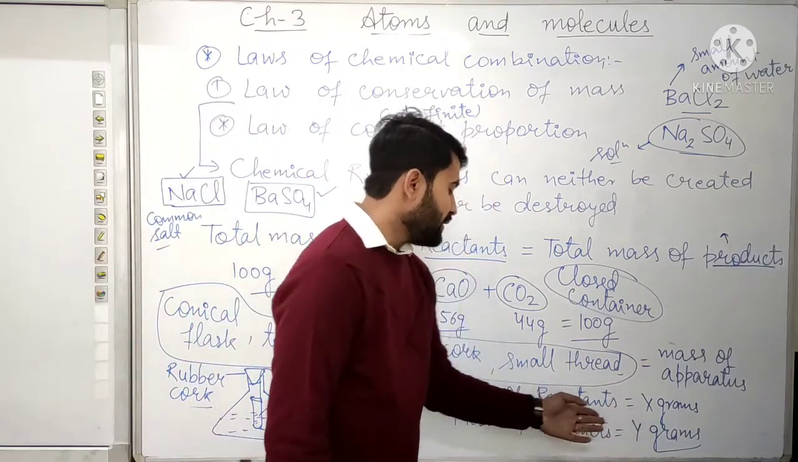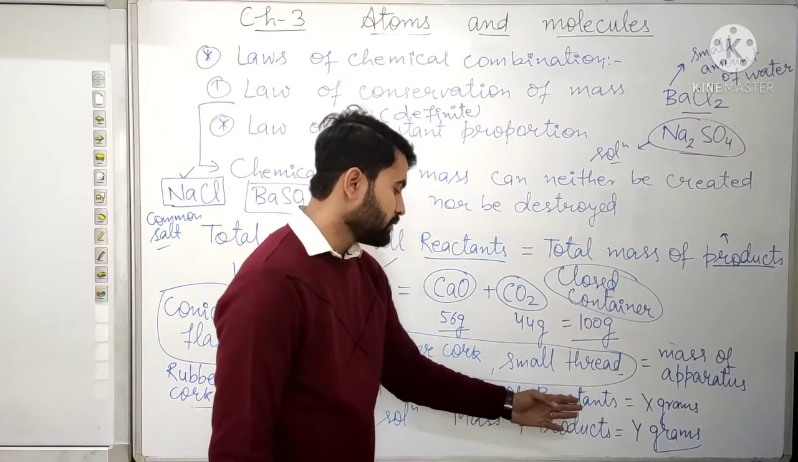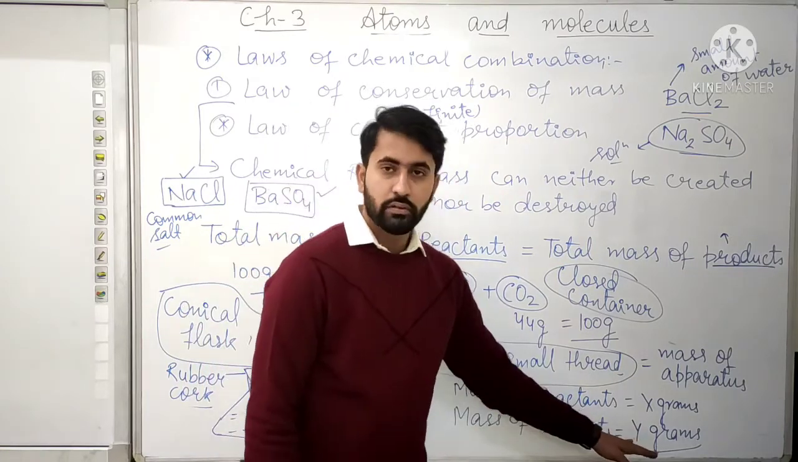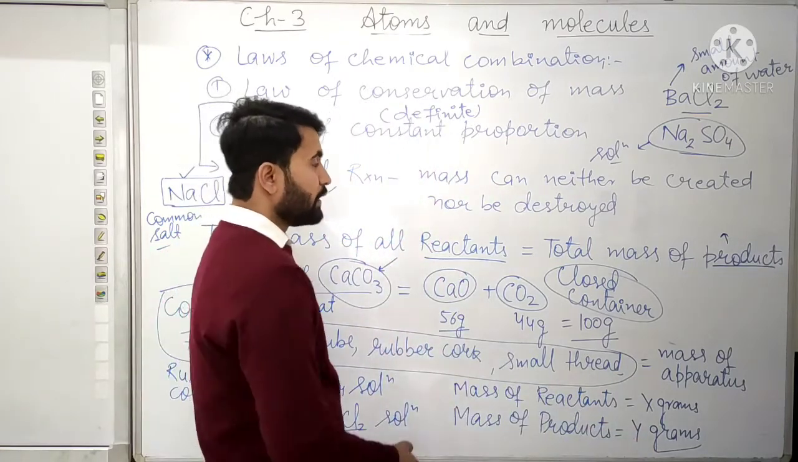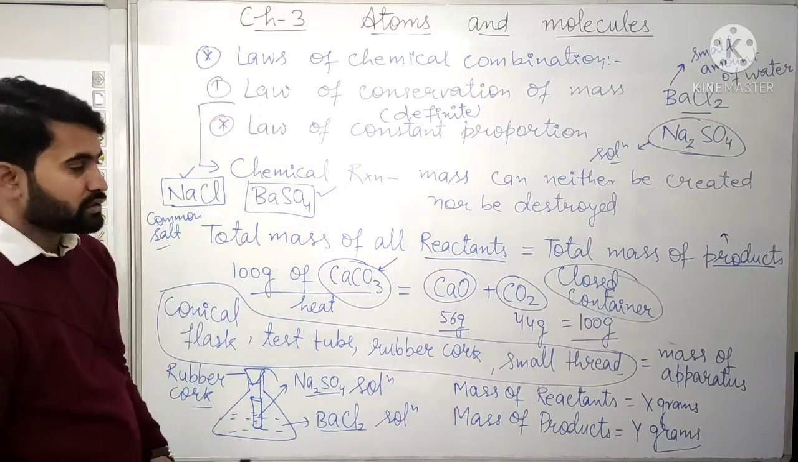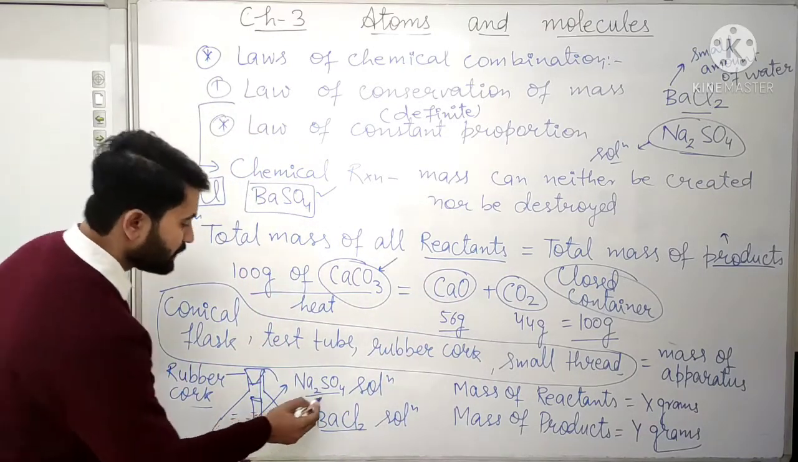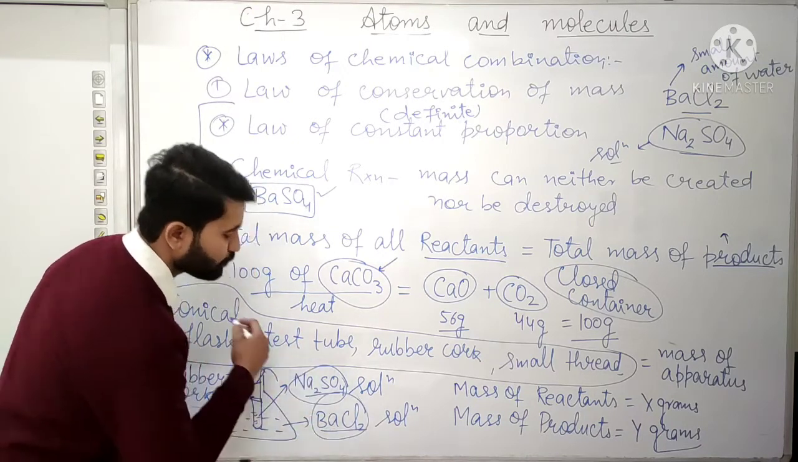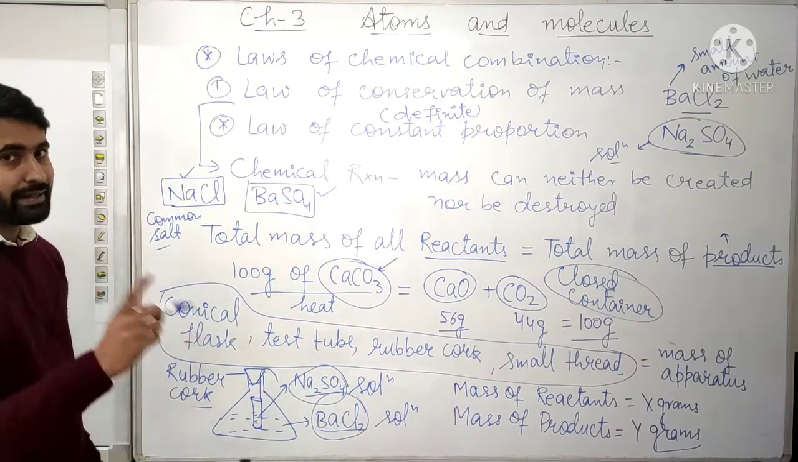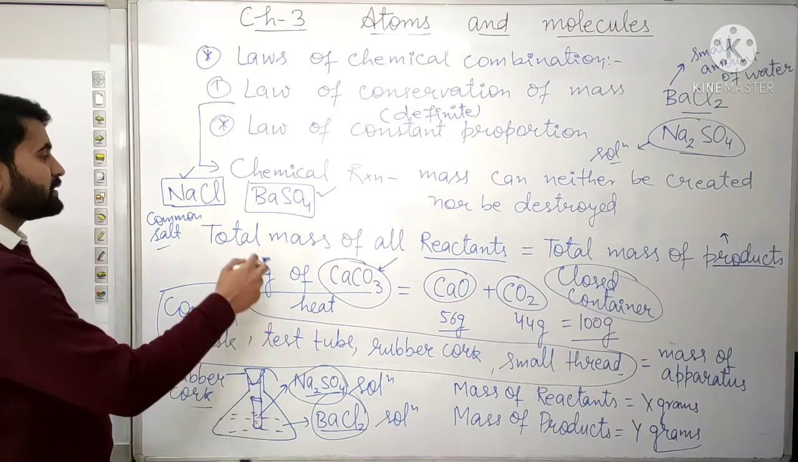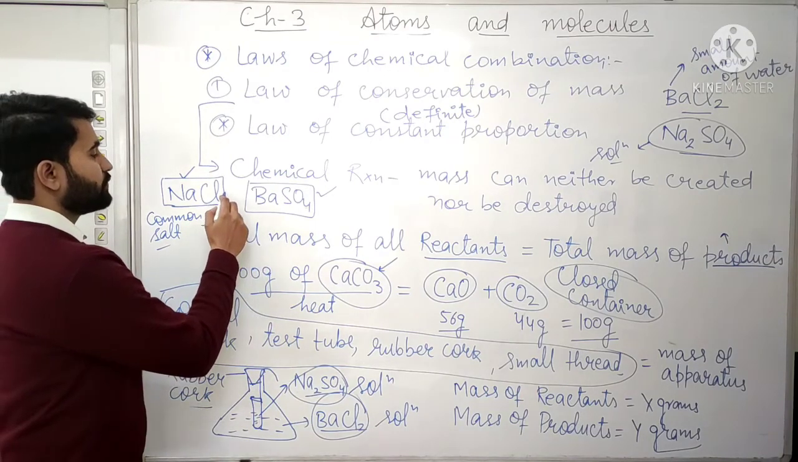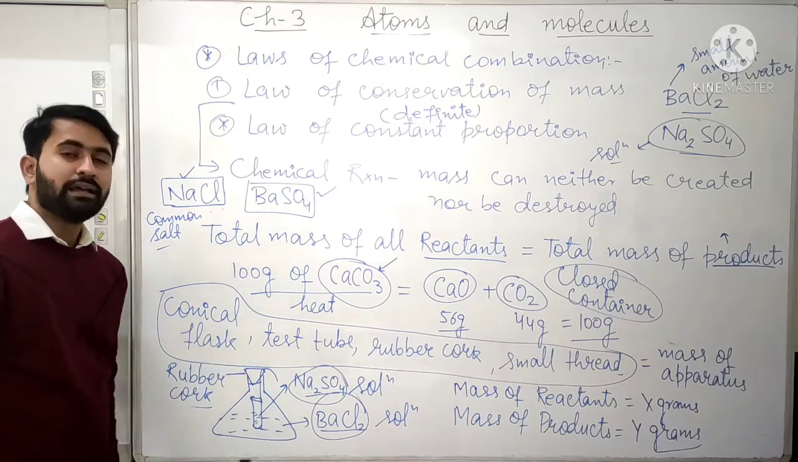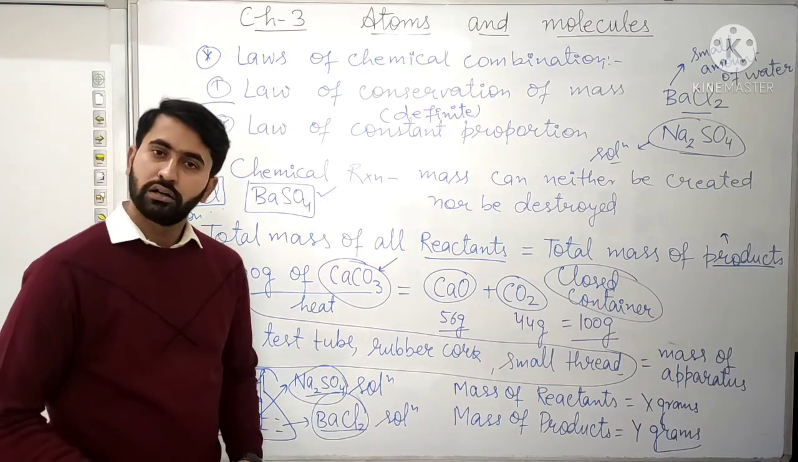Now if the mass of reactants is equal to the mass of products, that will verify the law of conservation of mass. So here, sodium sulfate and barium chloride, which we took initially, are the reactants, and the new substances formed, sodium chloride and barium sulfate, are the products.